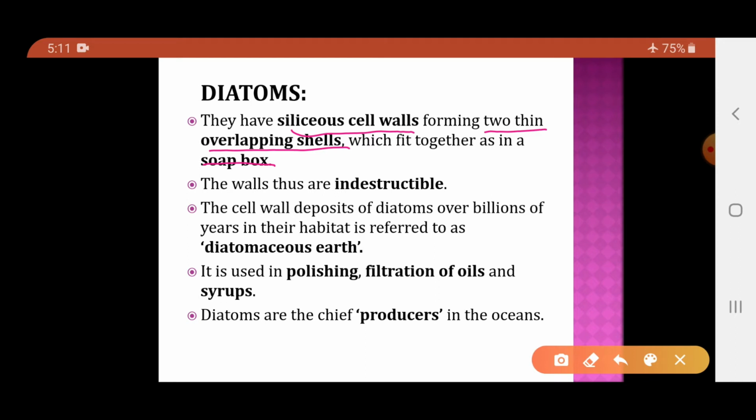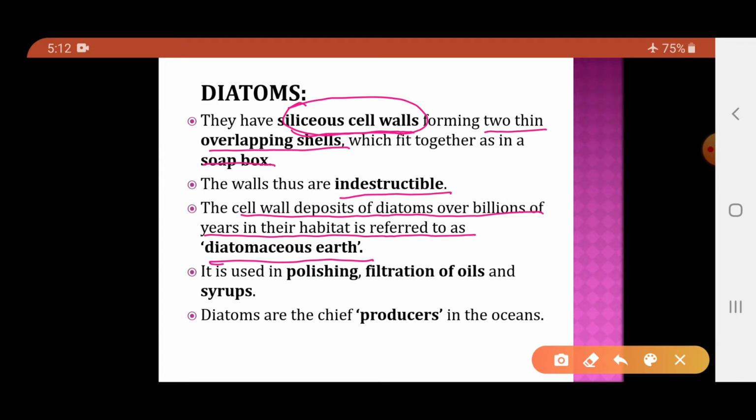As the cell wall is made up of silica, these cell walls are indestructible, that is, they cannot be destroyed. The cell wall deposits of the diatoms over billions of years in their habitat are referred to as diatomaceous earth. So what is diatomaceous earth?